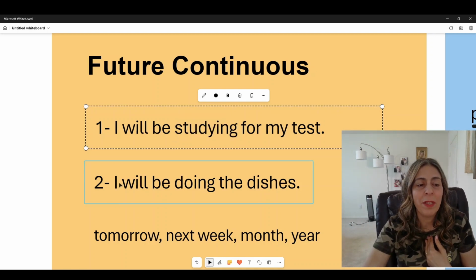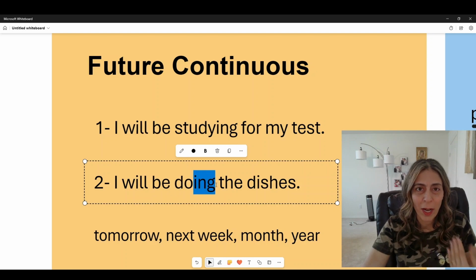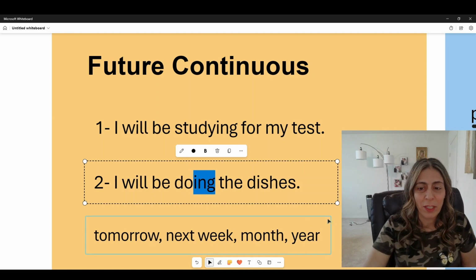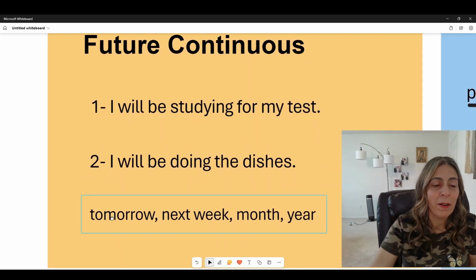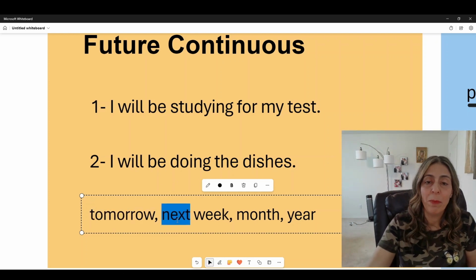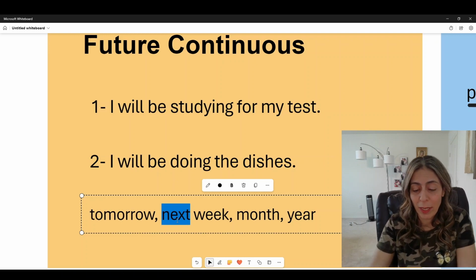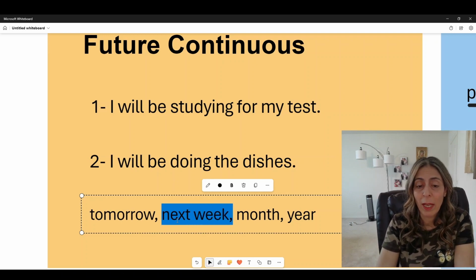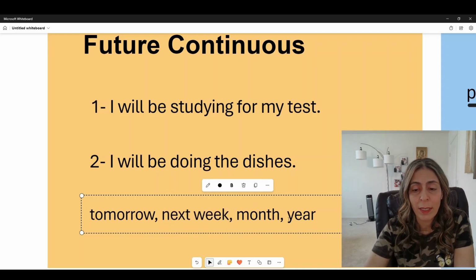In this case also, I will be doing the dishes. Do is the verb, -ing is the continuous. The keyword here that we use is tomorrow. It could be next week. I'll be studying for my test next week. It could be next month, or next year.